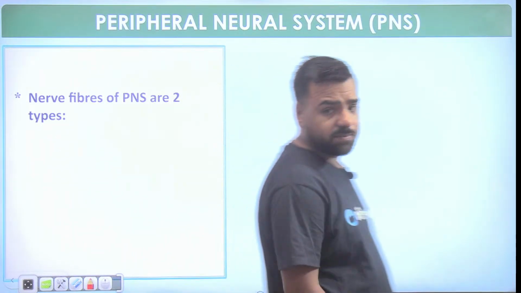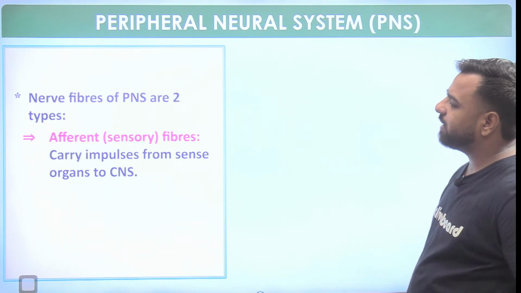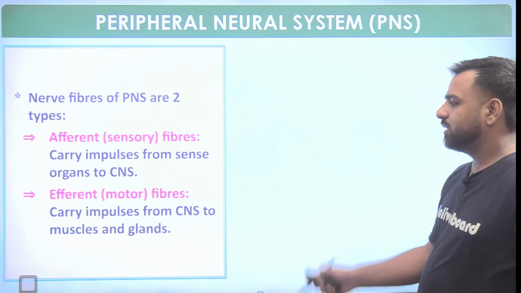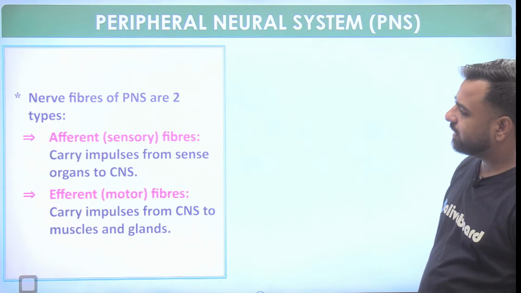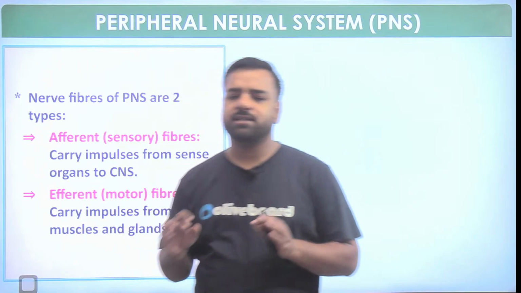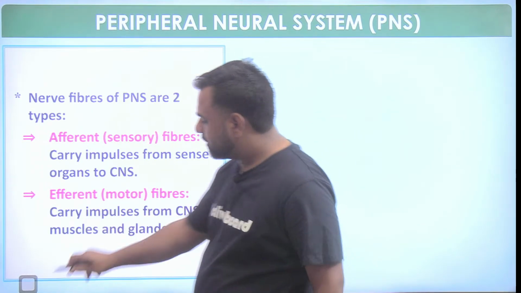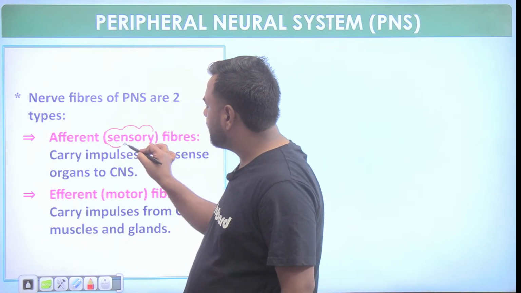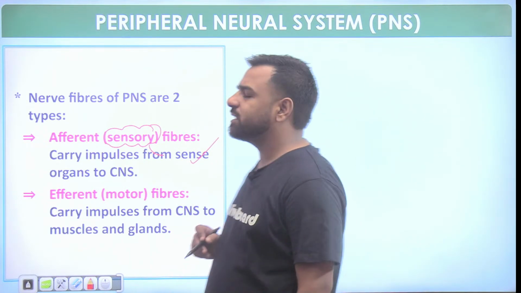Talking about this PNS part, the nerve fibers of the PNS are of two types. That is the afferent fibers, which carry impulses from sensory organs to the CNS. Then we have efferent fibers, which carry impulses from the CNS to the muscles and glands. So if you feel like it's getting typical, it's simple to understand. Sensory means it's sensing something, which means it is collecting data, right? So it will carry impulses from sensory organs to the central nervous system.